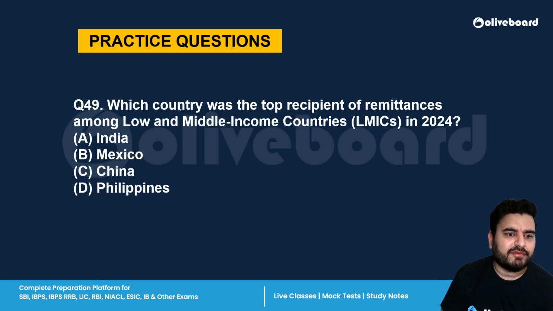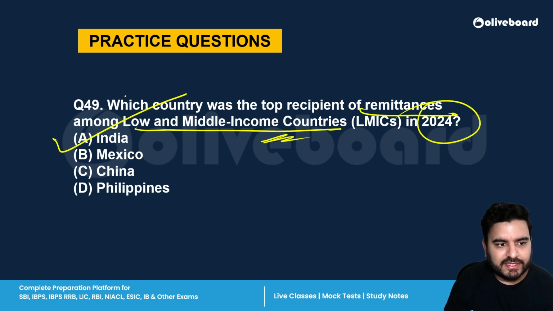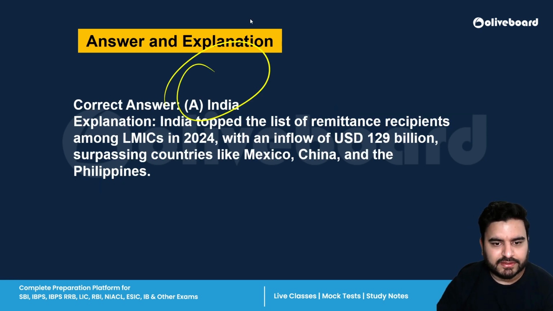Next is which country was the top recipient of remittances among the low and middle income countries in 2024? Correct answer is A. India was the largest, then Mexico, then China, then Philippines. A is the correct answer.